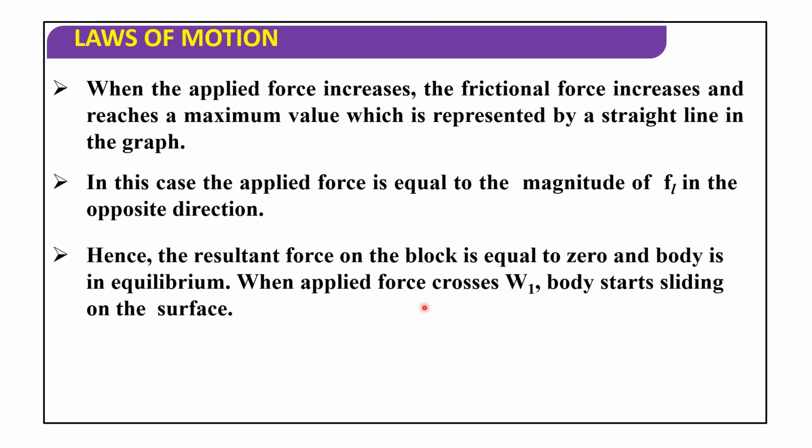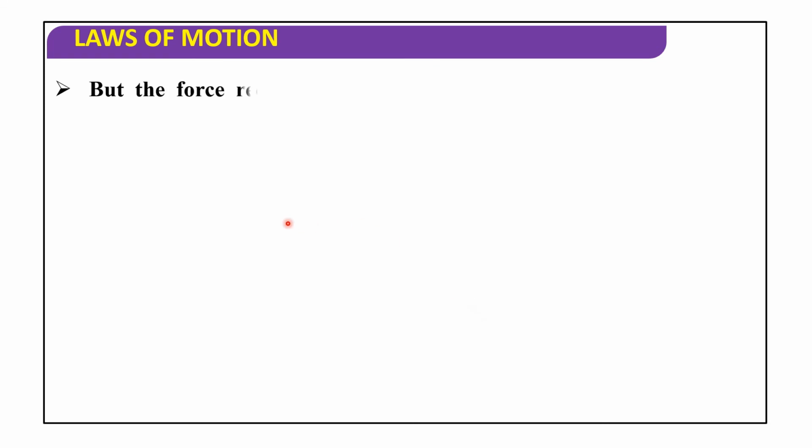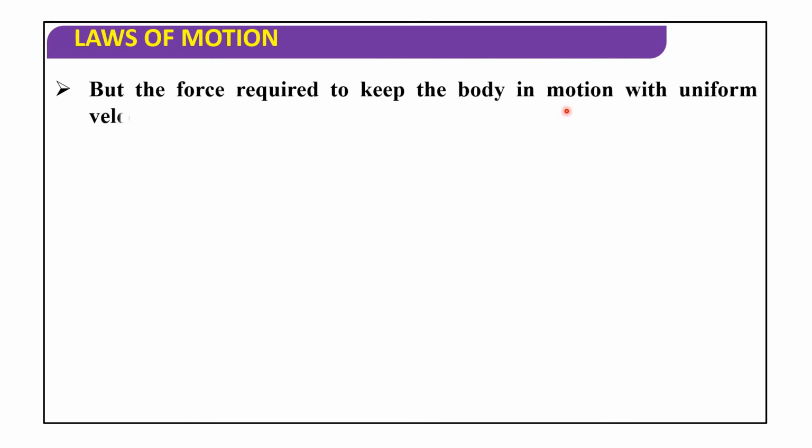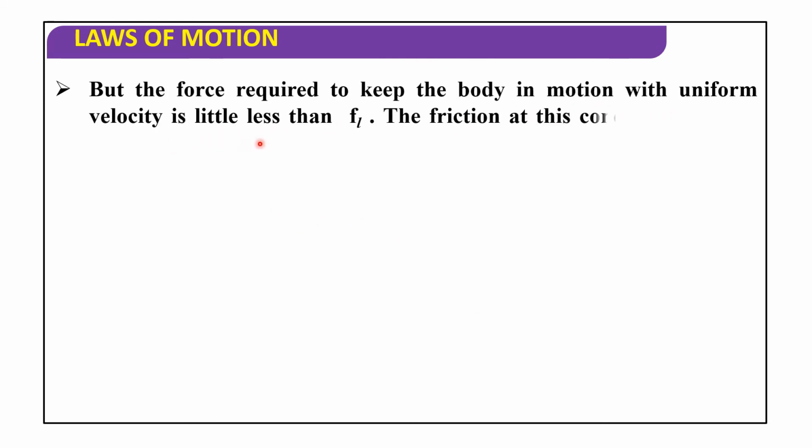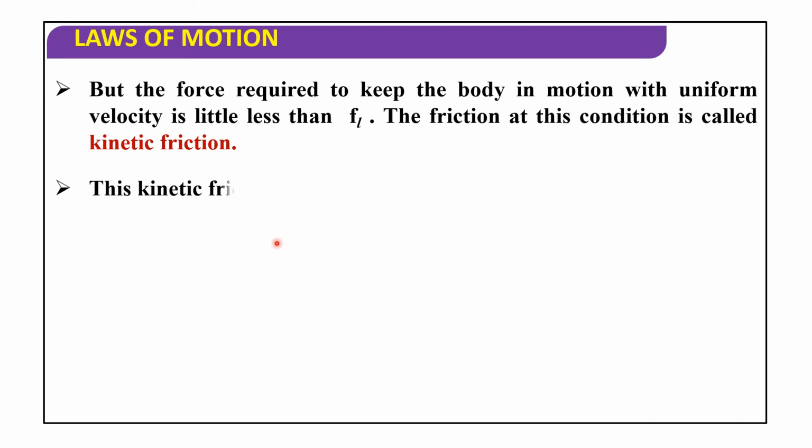When the applied force crosses this value, the body starts sliding on the surface. But the force required to keep the body in motion with uniform velocity is a little less than FL. The friction in this condition is called kinetic friction, so kinetic friction is slightly less than static friction.